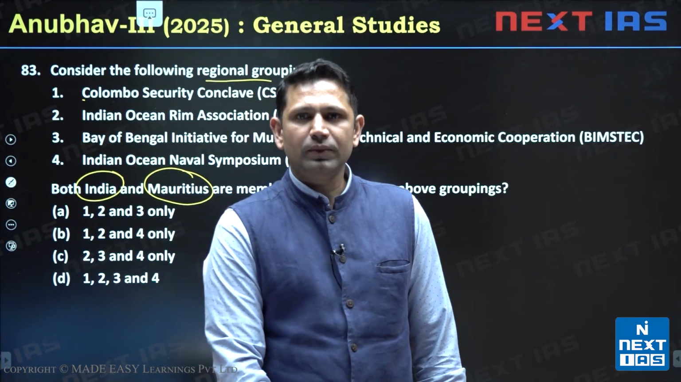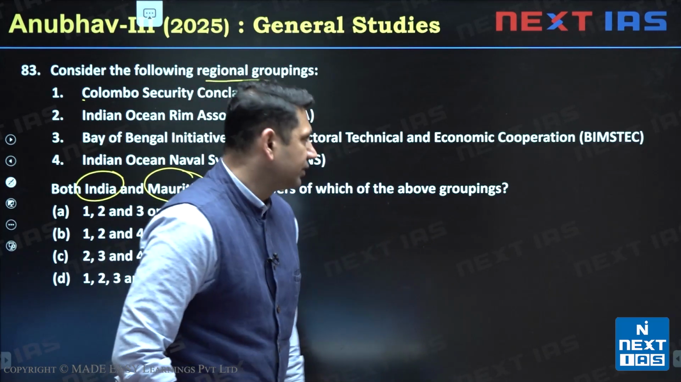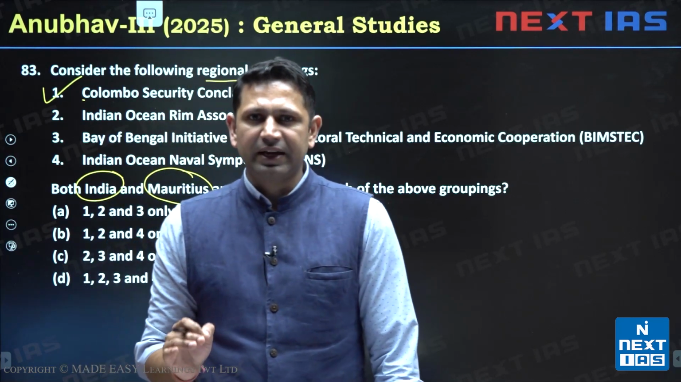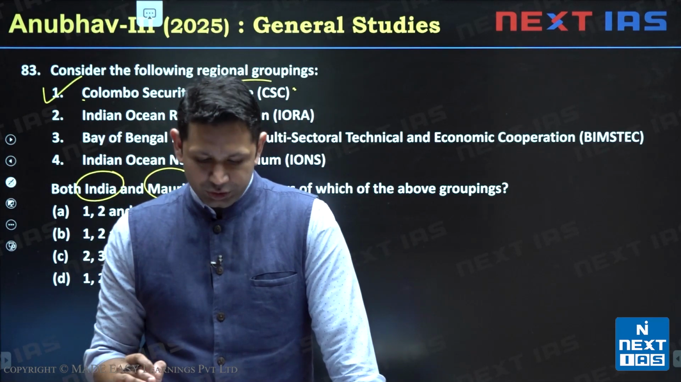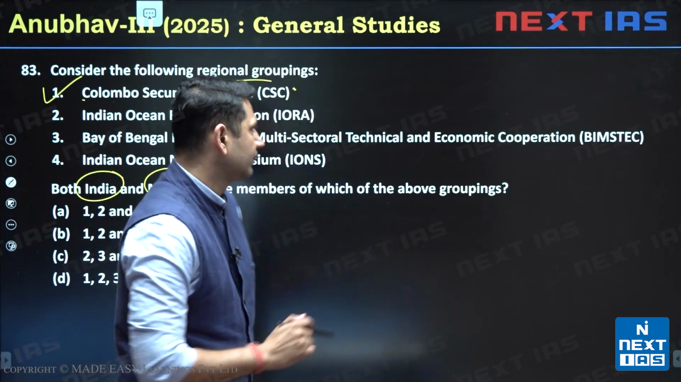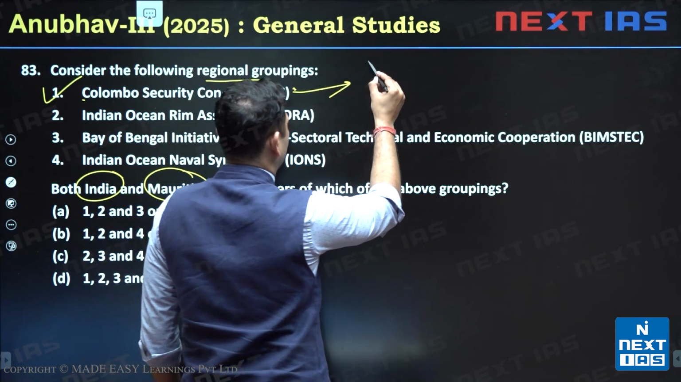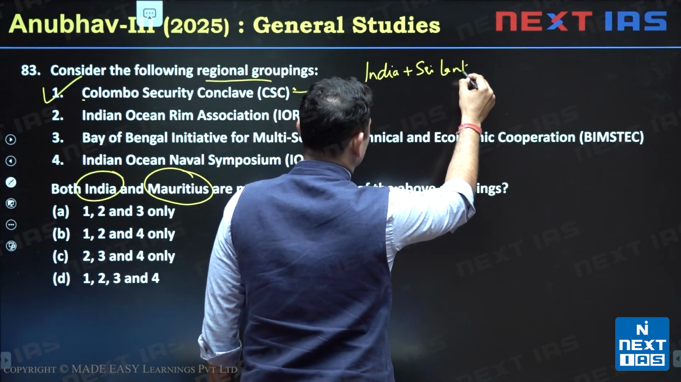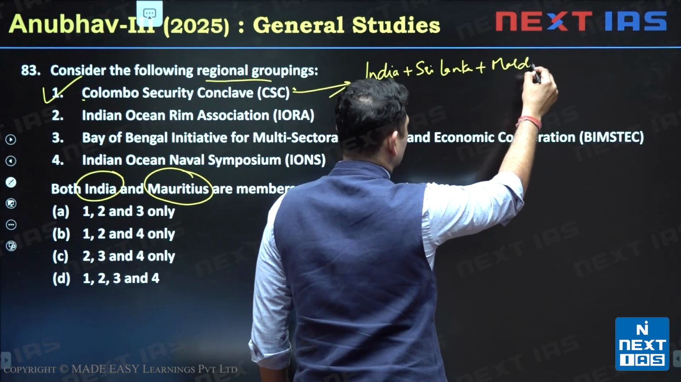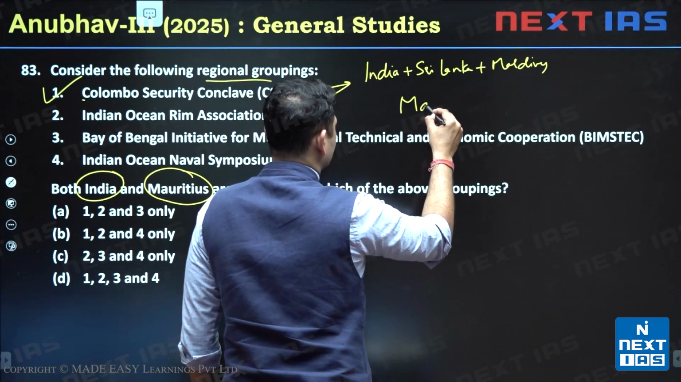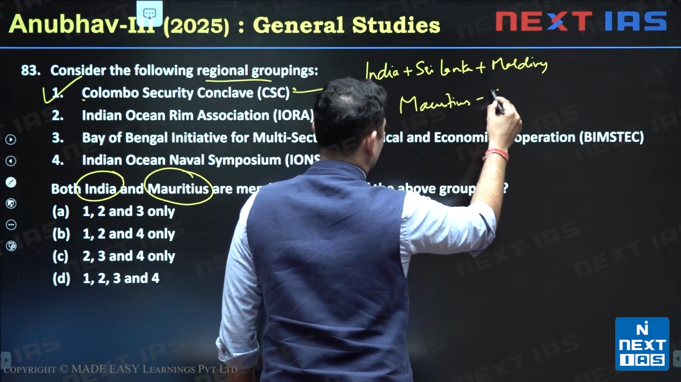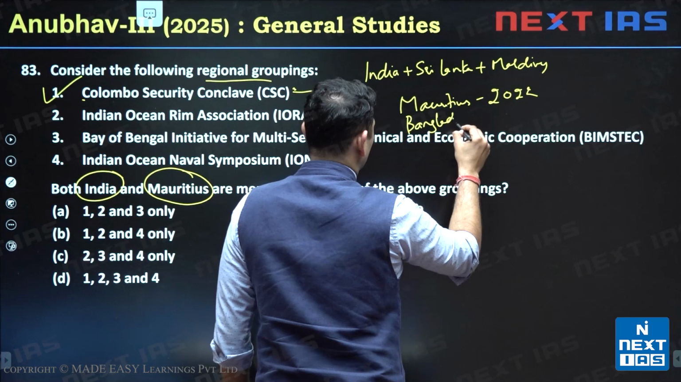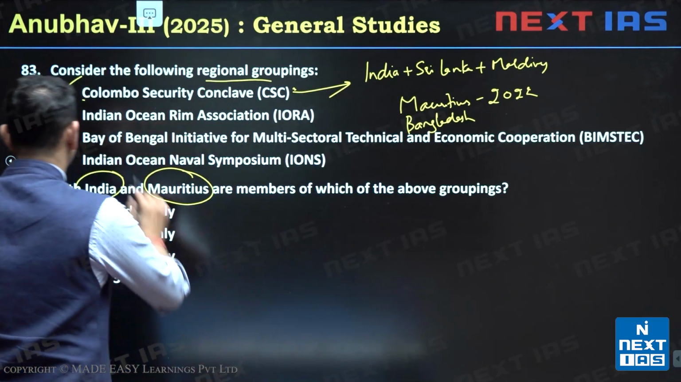So if we see India and Mauritius, they are part of the Colombo Security Conclave. In the Colombo Security Conclave, the countries are India, Sri Lanka, Maldives. Then Mauritius also joined it, and then Bangladesh also joined it. It was formed by India, Sri Lanka and Maldives. Then Mauritius joined it in 2022, and afterwards Bangladesh also joined this initiative. So the first one becomes correct.